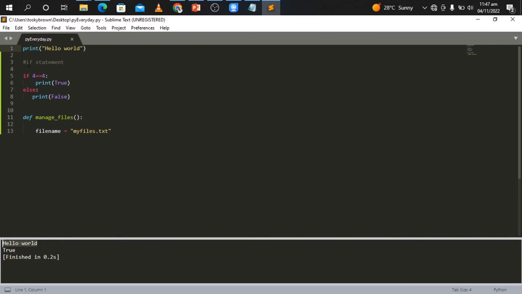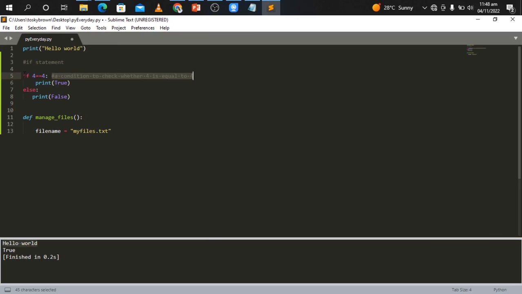Okay, so another thing is that programmers use commenting to describe a line of code. For example, I can use a comment here to say: a condition to check whether 4 is equal to 4. So I can use this to describe this line of code, right? So this is a comment, and I'm using that to describe this very line of code, right?